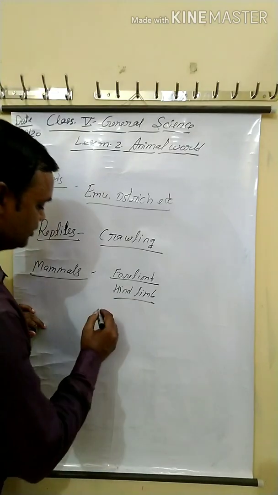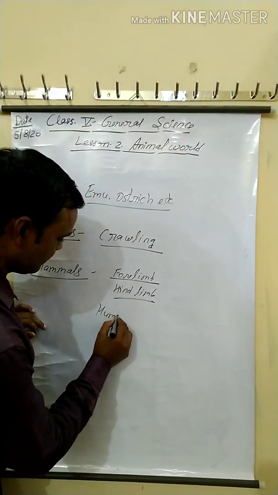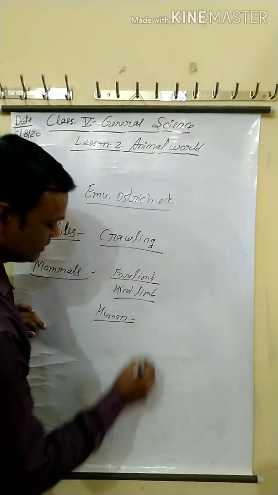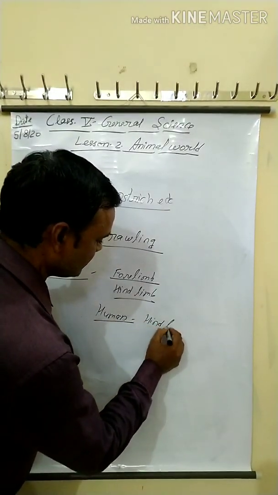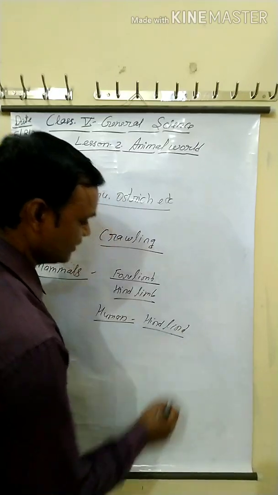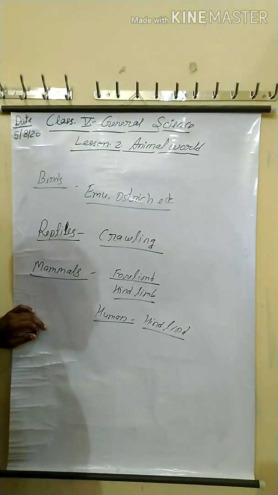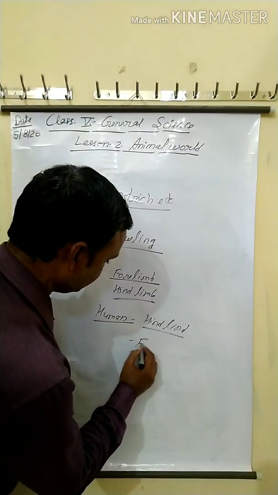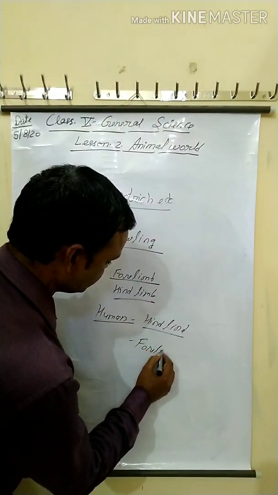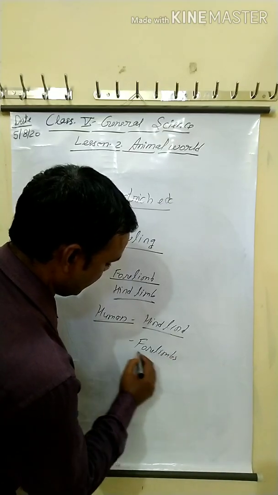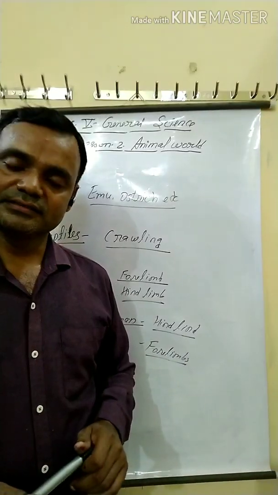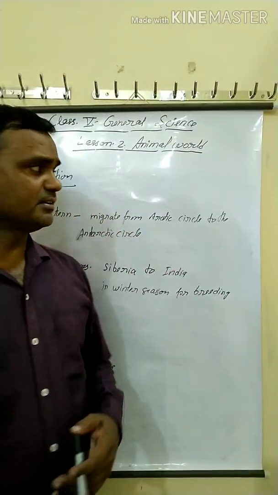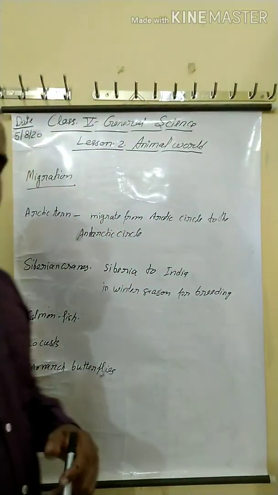But humans move with the help of hind limbs, means with the help of legs, and they use the forelimbs, you can say hands, to hold and catch things.